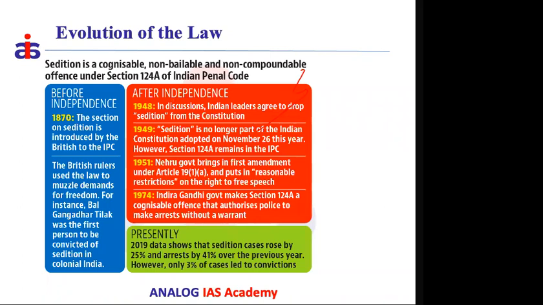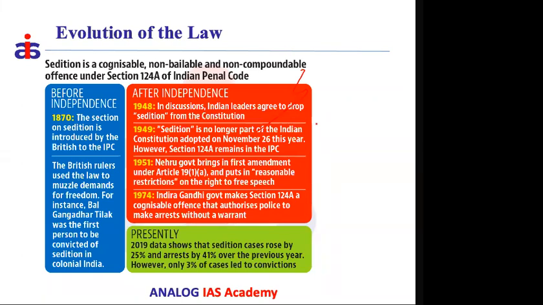But after independence, when the Indian policy makers were discussing enacting an Indian Constitution, the Constituent Assembly specifically discussed the issue of sedition: whether the sedition provision needed to be inserted in the Constitution or not, because sedition is there as a penal provision in the IPC. Whether we want to add sedition as a reasonable restriction in Article 19(2).